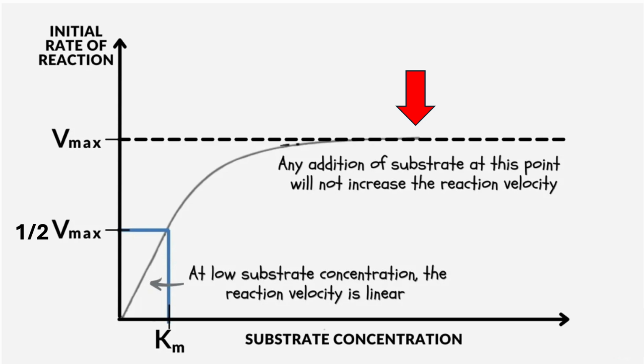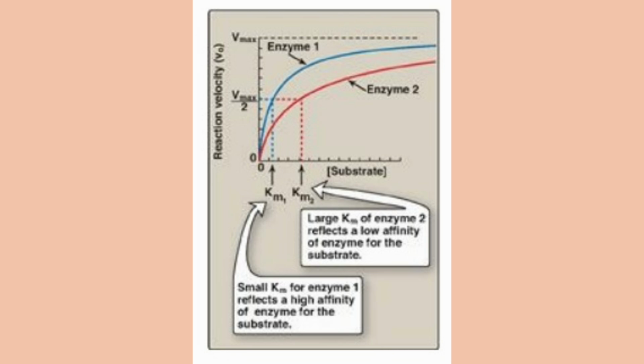In the middle of this curve is Km, which is the Michaelis constant. Km tells us how strongly the enzyme will bind to its substrate, so in this case, how strongly ACE binds to acetylcholine. We can find Km by looking at the substrate concentration where the reaction speed is at half of Vmax. This point on the graph shows us how easily the enzyme can reach half of its top speed. If the Km value is low, then ACE is really good at grabbing acetylcholine. If the Km value is high, ACE needs more acetylcholine to get up to speed. Collectively, both Vmax and Km show us how efficient the enzyme works and the enzyme's capacity.